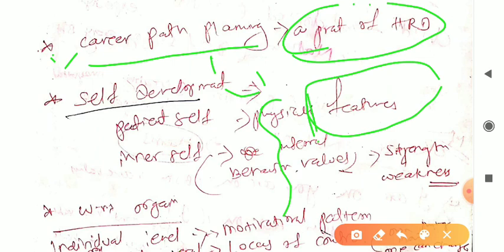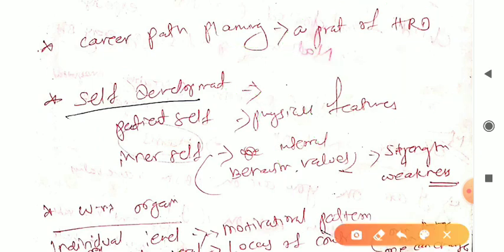You can read once, twice, thrice, at least clear the subtopic first. Hopefully this is your aim, and if you want to, then do as you wish. We just want to help some aspirants. So career path planning, a part of HRD, human resource development.